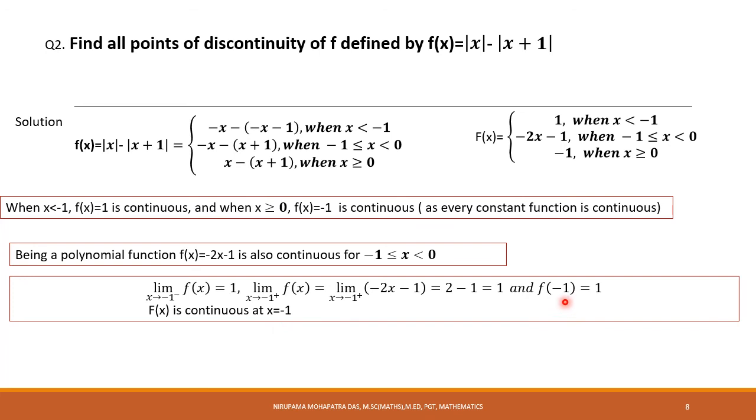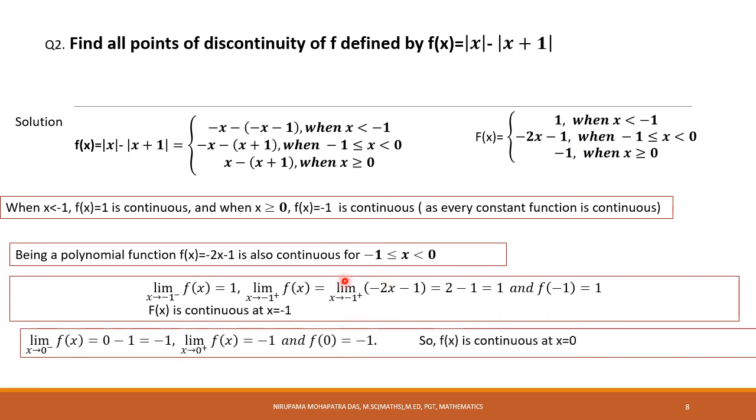Also we have f(minus 1). When x equal to minus 1, f(x) will be what? Minus 2 into minus 1, then minus 1. So you are getting 1. So all three are equal. So f(x) is continuous at x equal to minus 1. So let's check at 0. Limit x approaches to 0 minus, you will put this one here, right?